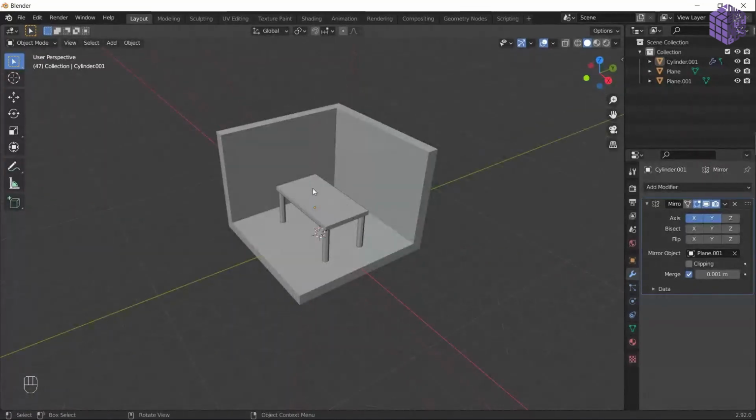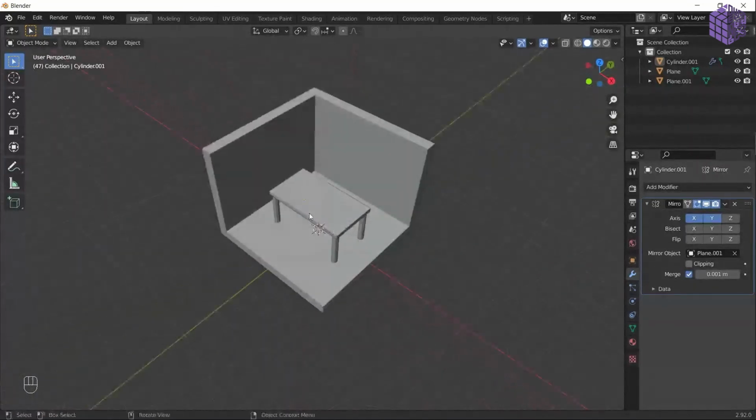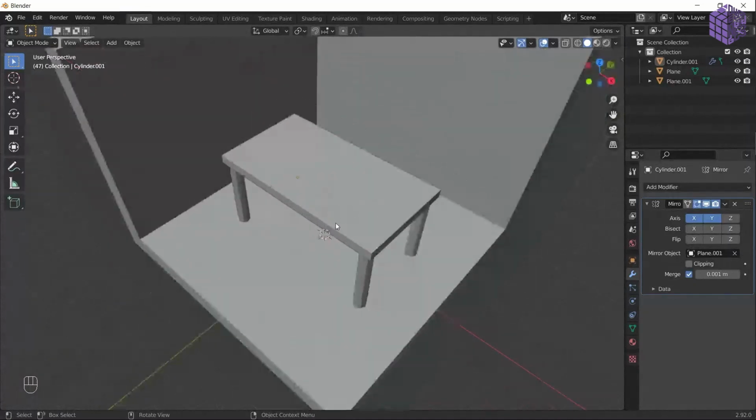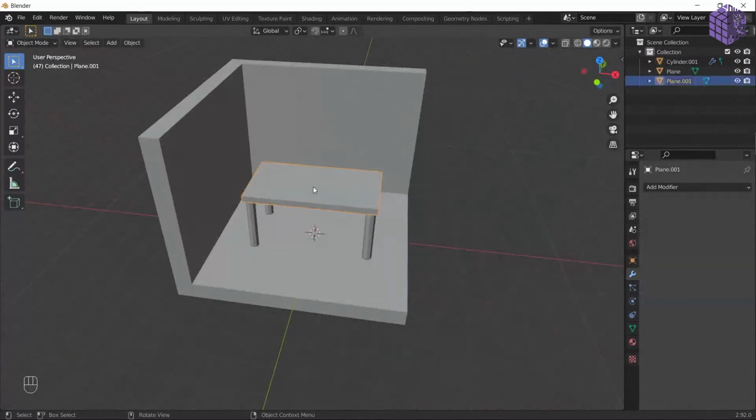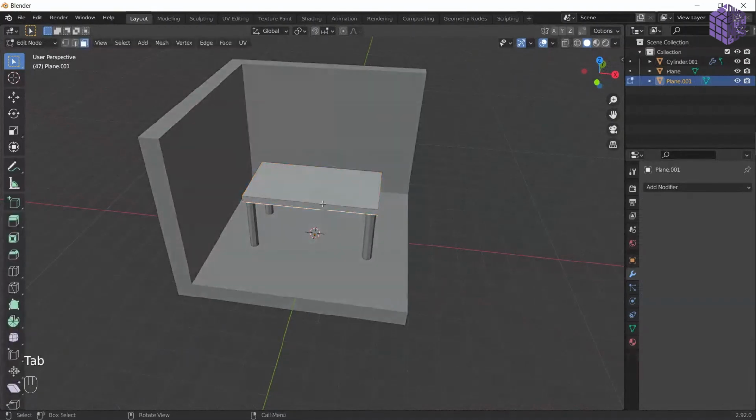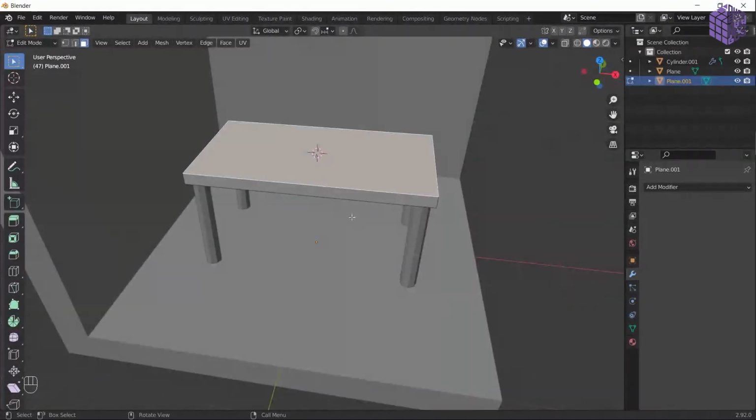Let's add a glass, I guess. Yeah. So click on the tabletop, go into the edit mode, click the uppermost table layer, the face, click Shift S and cursor to selected. When you are adding an object in Blender, it always adds that object at the cursor. So wherever your cursor is, it is going to create it there.